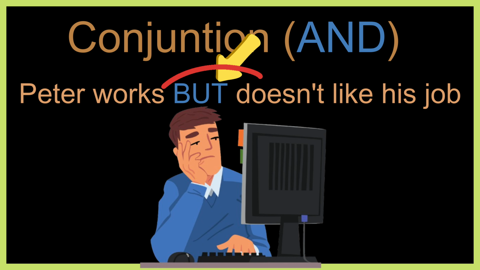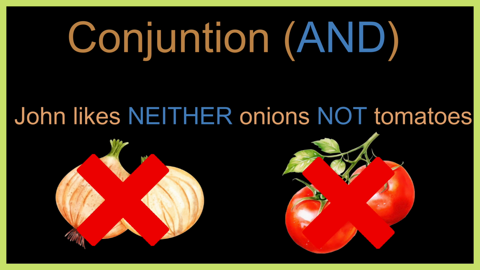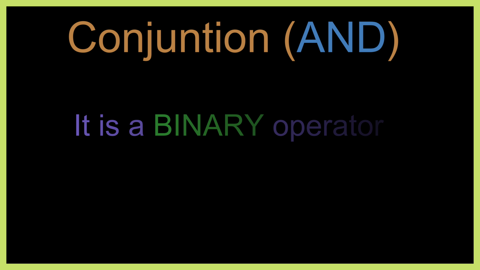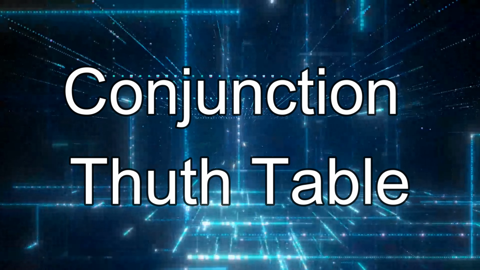It's a conjunction. I'm adding new information to the original statement. Fourth example, John likes neither onions nor tomatoes. Conjunction is a binary operator because I need at least two propositions to connect them.